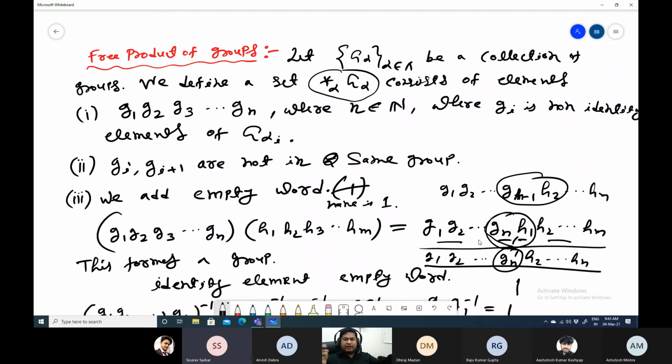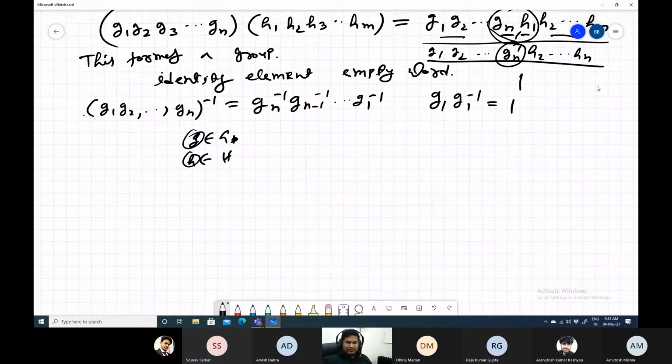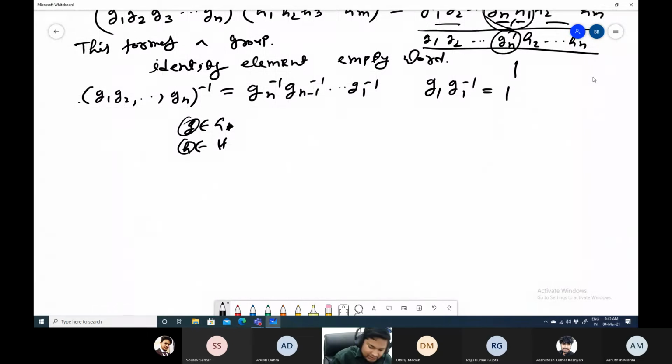They are in different parts, right? They will not combine. Now, first I am giving you one example, then lots of doubts will be cleared.